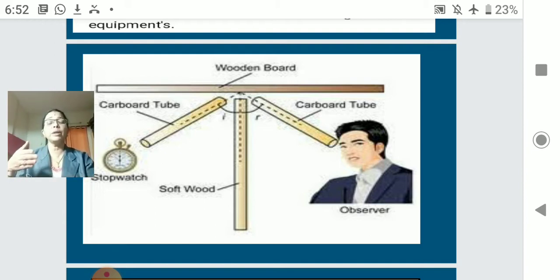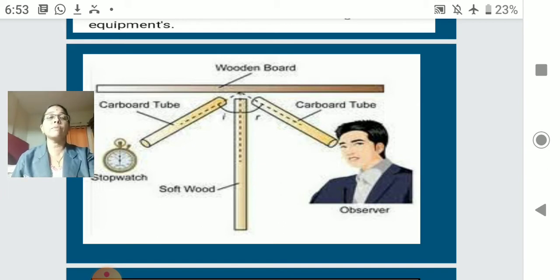The stopwatch should be making a ticking sound. This ticking sound of the watch is carried by the cardboard tube. It hits the wooden board, and from the wooden board the sound reflects. Now the observer has to hold another cardboard tube to the ear and adjust that tube. A PVC pipe or plastic pipe can also be taken, no problem. The person has to hold the tube and adjust it, and wherever you get a clear sound, there you have to stop.